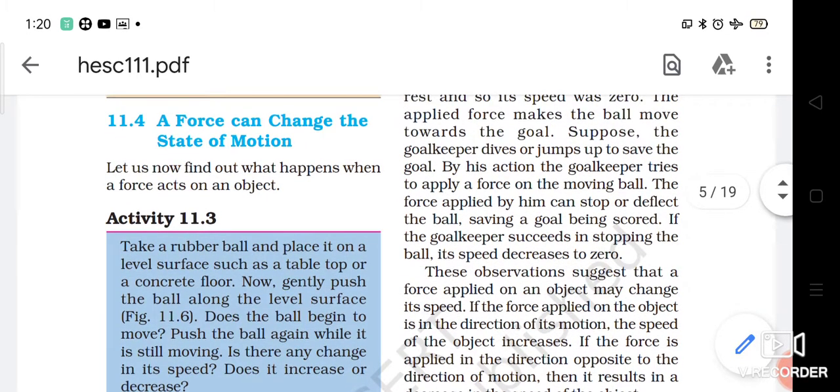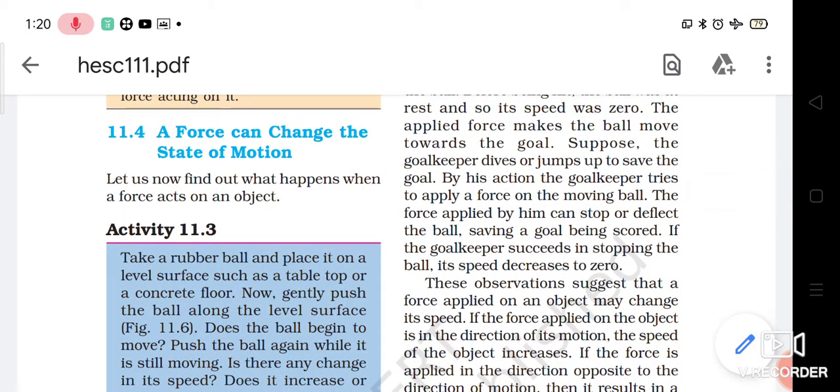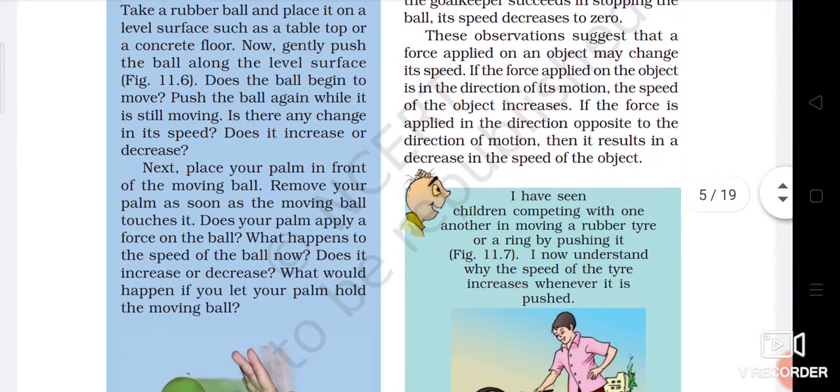Welcome back, students. Now we will see how a force can change the state of motion. It means a force can change the movement of an object. If an object is at rest, or you can say stationary, standing, there is no movement in that particular object. So if you apply a force on that object, it will come in motion. So a force can change the state of motion. A steady object will start moving. So we will now see the activity.